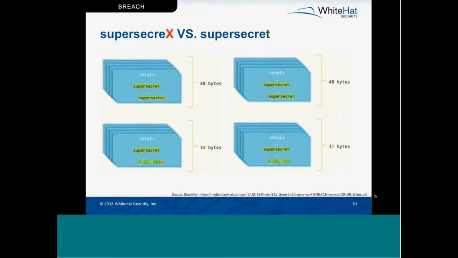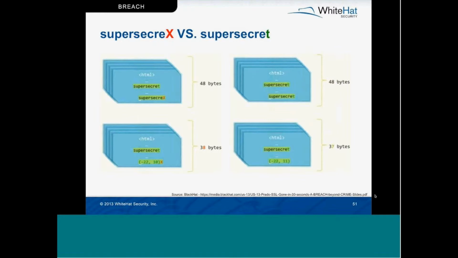So to actually see this in an HTML response, say the string we were trying to guess was supersecret. And we were brute forcing it, and we got as far as supersecret, and then we had an X, was the character that we were guessing, right? When you perform the compression upon that, what you're going to get is a pointer, as you see on the left-hand side here, the bottom left. You're going to get the pointer -22, 10, or something like that. It's going to point to the supersecret, and then the X is going to fall outside of that pointer.